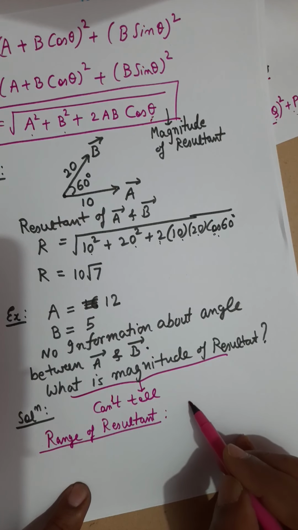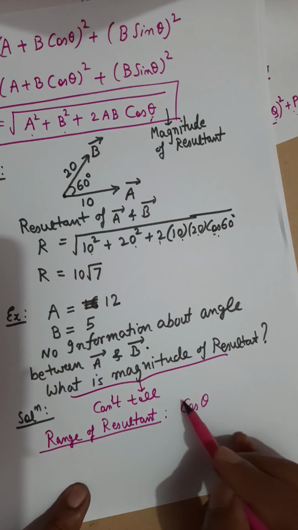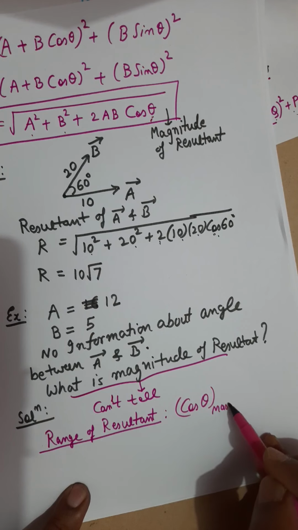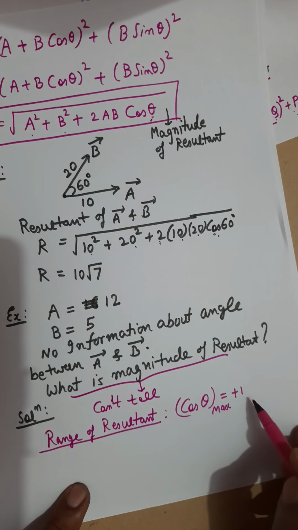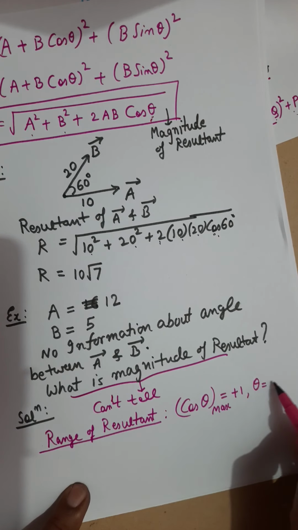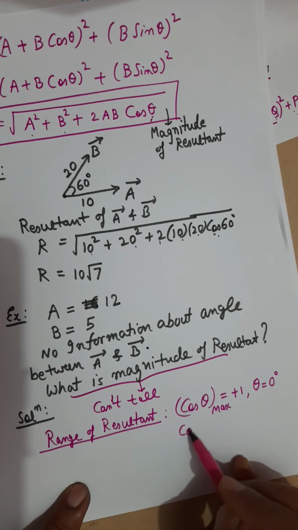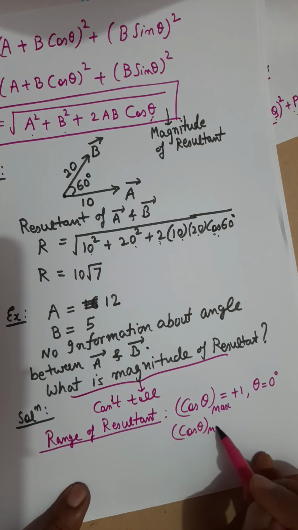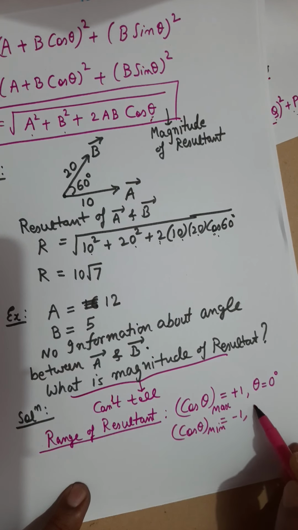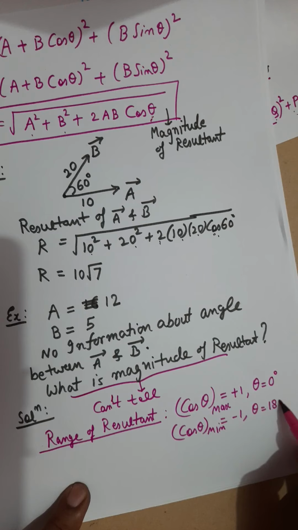In trigonometry, we all know that cos theta has a maximum value plus 1, and it comes when theta is 0 degree and many other angles. And we also know that cos theta has a lowest value, that is minimum value minus 1, which is for theta equals 180 degree.